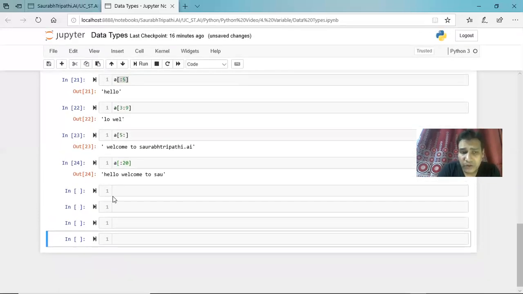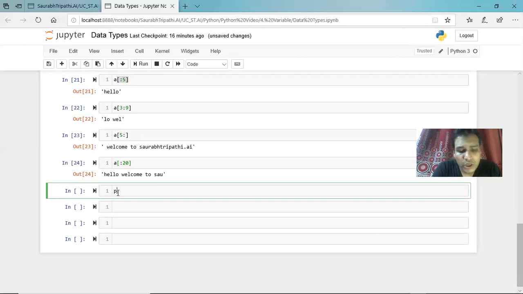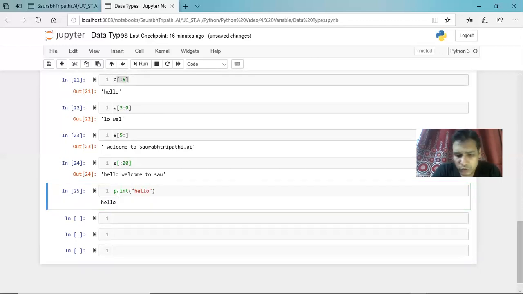Then let us talk about what double quotation and triple quotation really do. If we are using a print function and inside it we want to print something, say I want to print hello, it will print hello with no issue. Suppose now I want to print "hello Sam's".